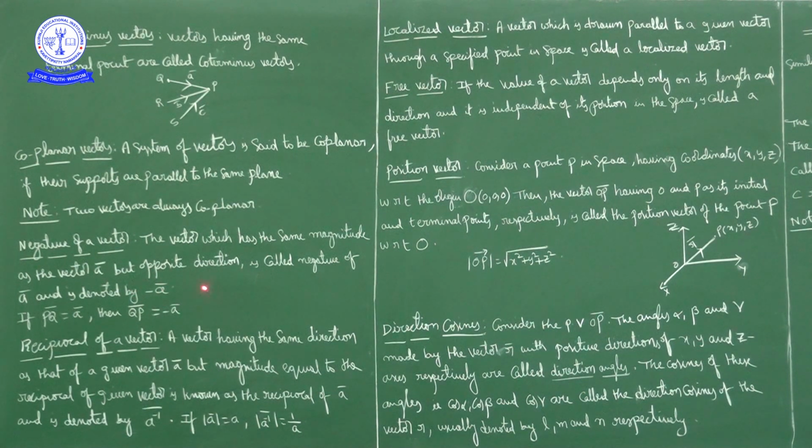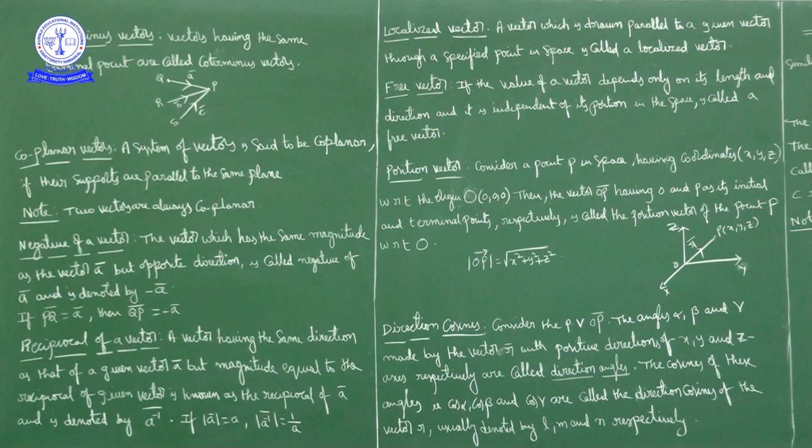Suppose a bar is a vector, and we have one more vector whose magnitude is the same as the magnitude of a bar but in the opposite direction. Such a vector is called the negative of vector a bar. Generally we denote the negative of a bar by minus a bar. If PQ bar is a bar, then in the opposite direction QP bar is minus a bar.